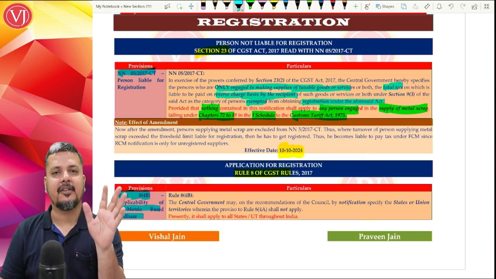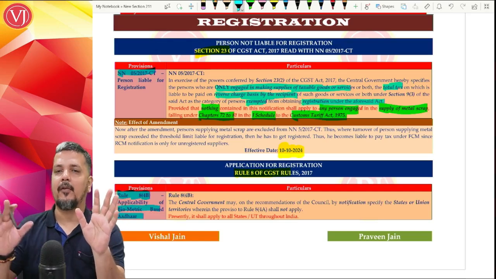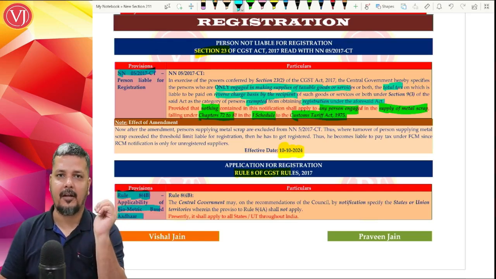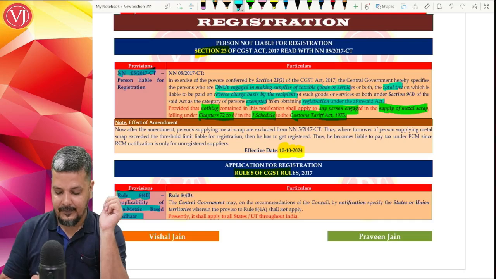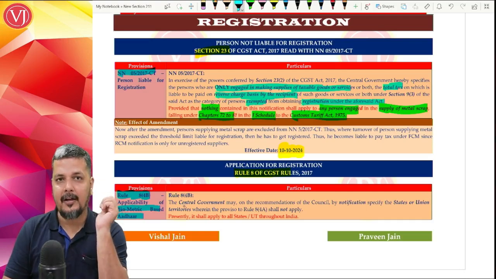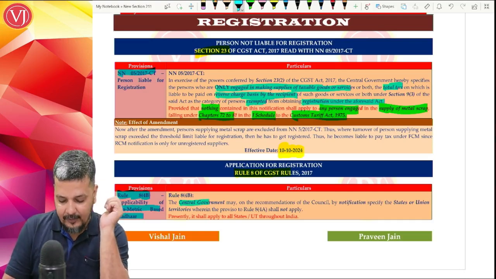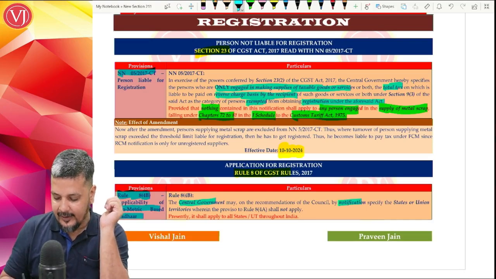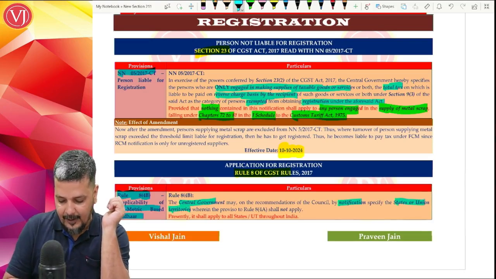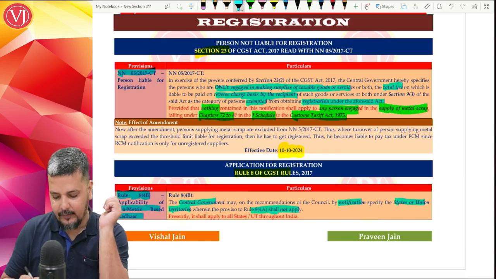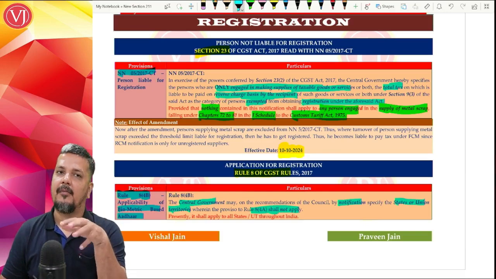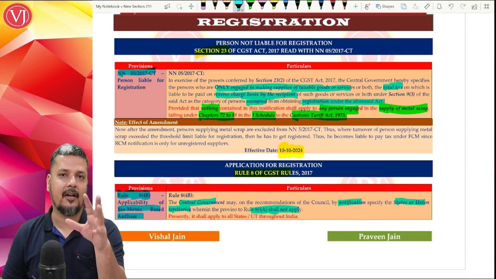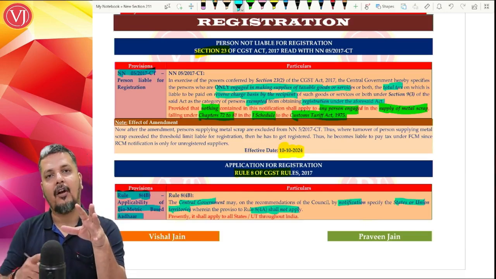Supposing you are applying for registration, you are authenticating your Aadhaar. Generally, what will happen? There will be no physical verification. There is no need of biometric Aadhaar authentication again. But selected assessees which are categorized as risky assessees by the system, what will happen? They have to get biometric based Aadhaar authentication again. Now, central government earlier said that they will specify the states where this rule will not apply. Biometric based Aadhaar authentication is given in Rule 8 4A and it will not apply for the states covered in Rule 8 4B.